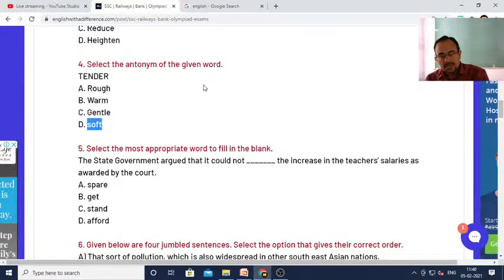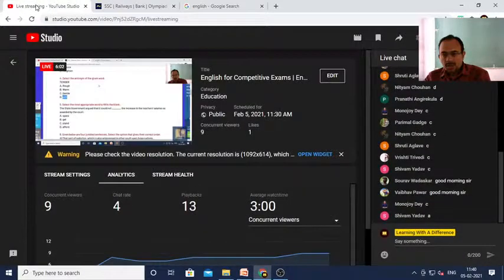Tender. Is it rough or warm or gentle or soft? Which one do you think is the answer, that is antonym of the word tender? Let me see whether you are able to do it.